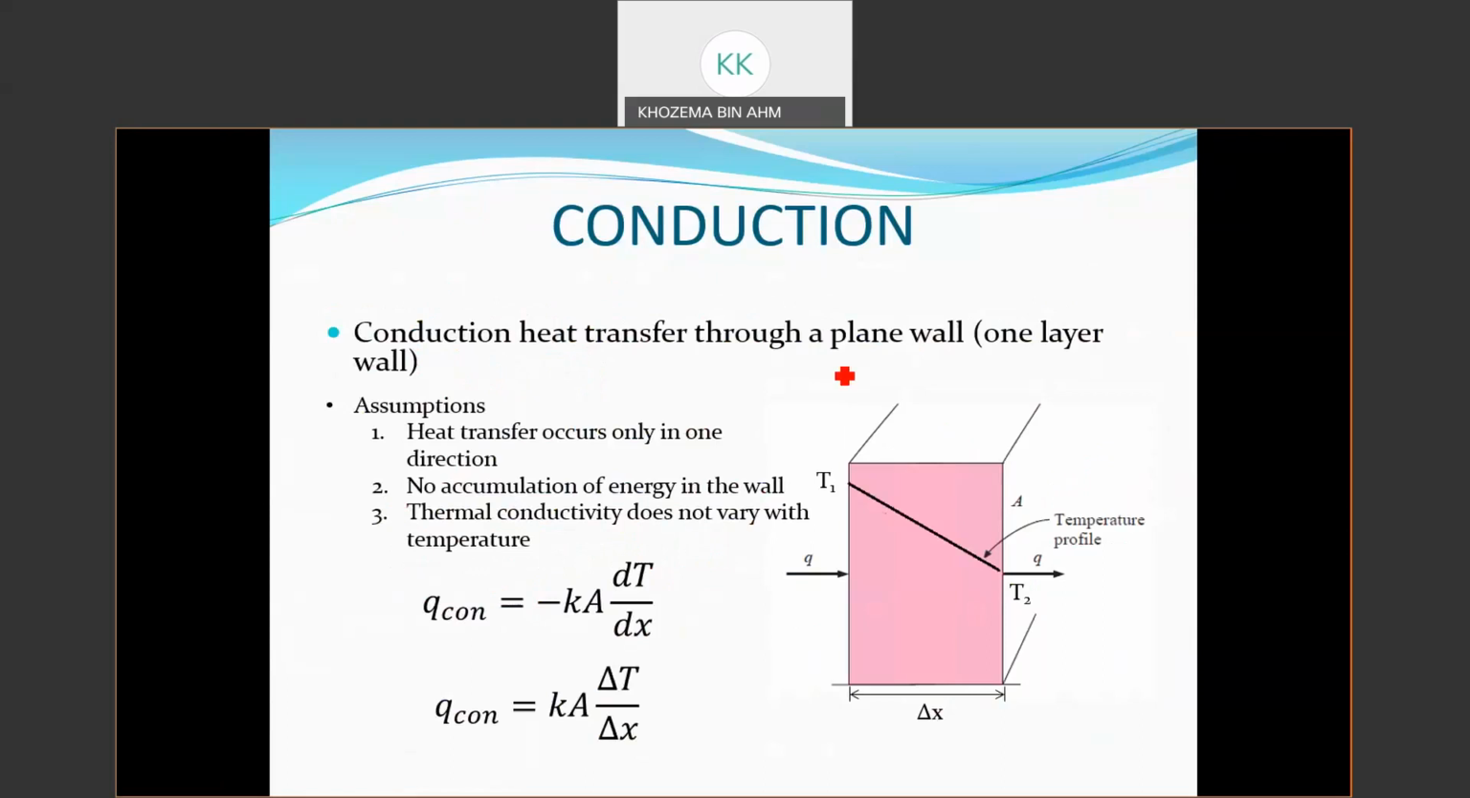Firstly, we're looking at conduction heat transfer through a plane wall, a one-layer wall. In order for us to use Fourier's law, we need to make a few assumptions. The first one is that heat transfer only occurs in one direction. So there is no Y and Z direction, only the X direction. So we have satisfied this assumption.